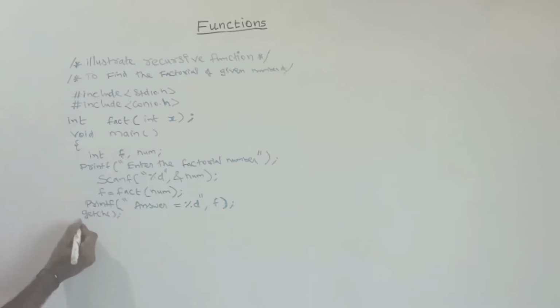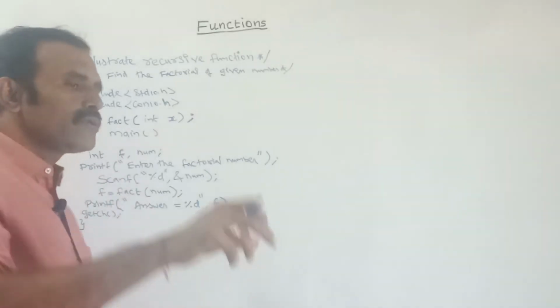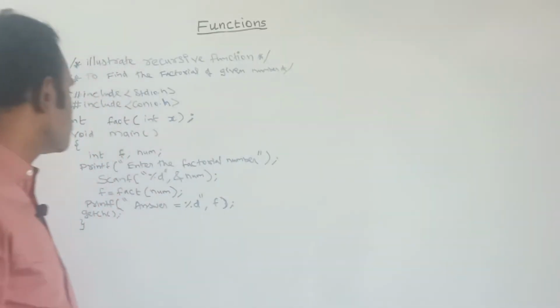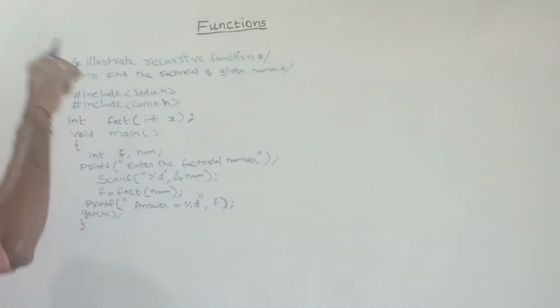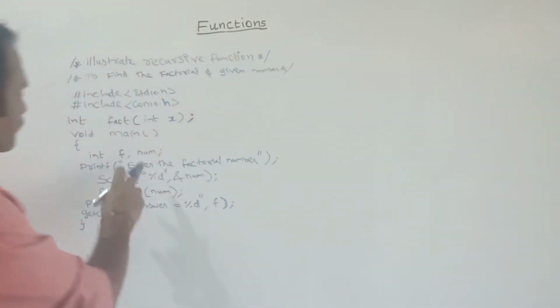After, let's see, I am closing this main function here. In the main function simply I am declaring the two variables, one variable to get the return value of the function and another variable to pass the parameter value.